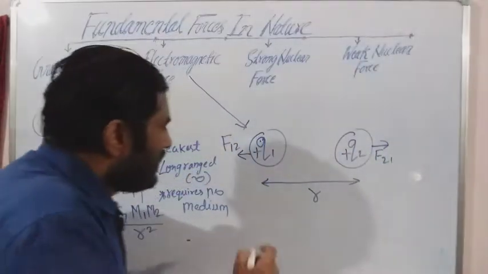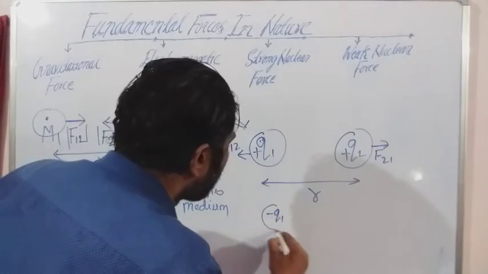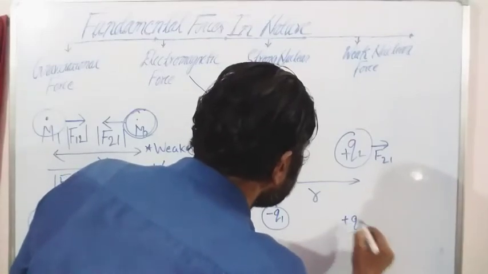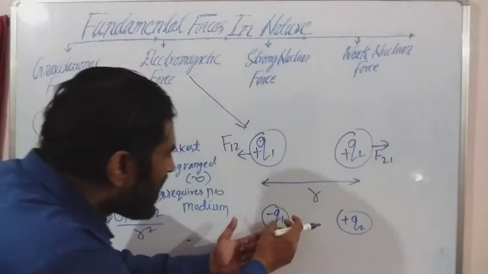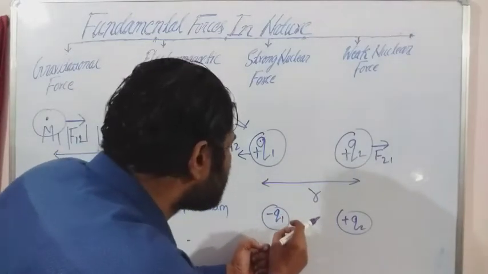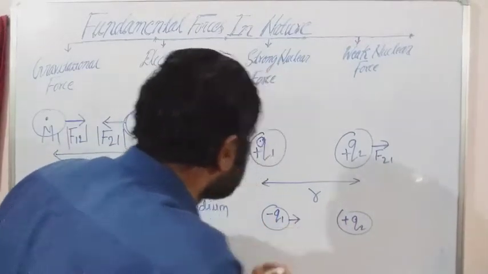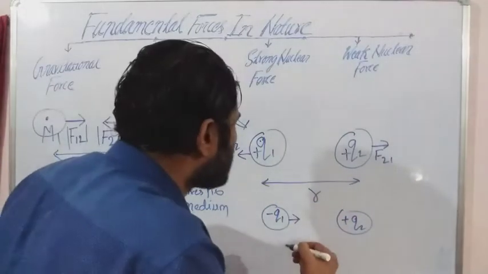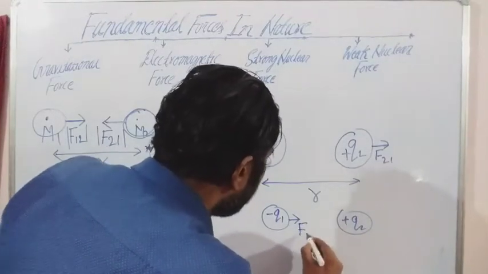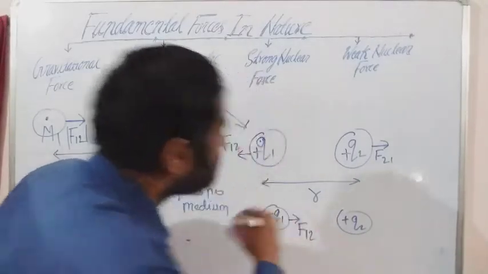Now let's have a negative charge over here. This one is Q1, and this is a positive charge Q2. So this charge will experience a force and will get attracted. This charge will get attracted by this charge, so it will feel the force of attraction. This is going to experience the force of attraction, and this is the force on the first charge, the Q1 charge. Force on Q1 charge due to Q2 charge.